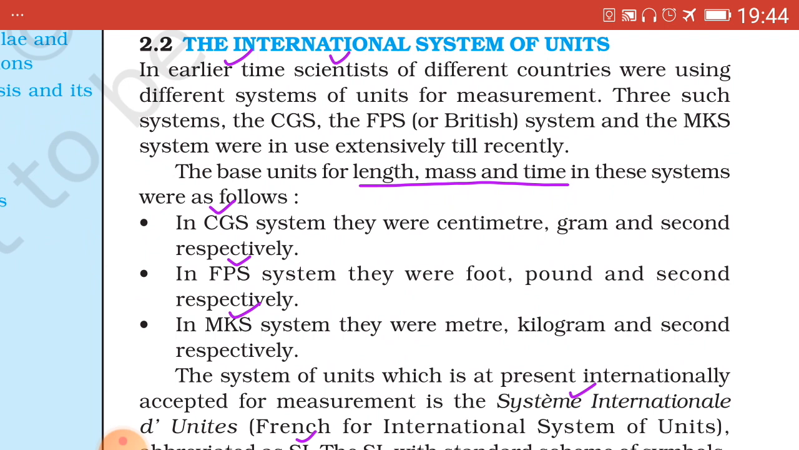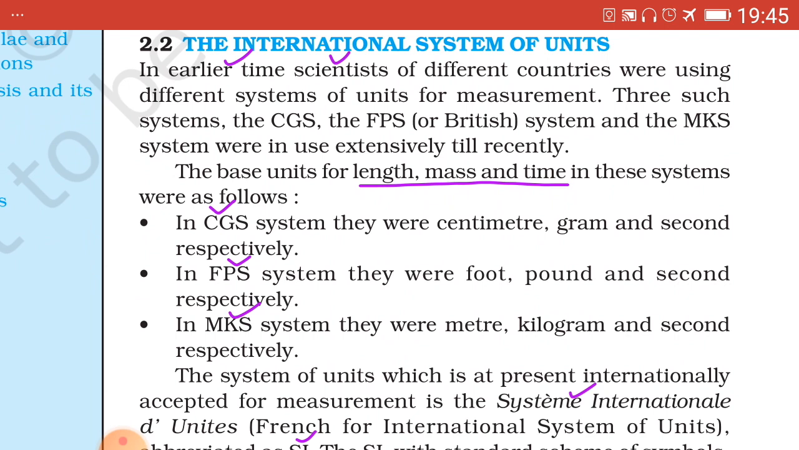The International System of Units came into existence in France, that is in Paris, in earlier times by different scientists. The base units for length, mass and time are as follows. First one is CGS system, that is units are centimeter, gram and second respectively.